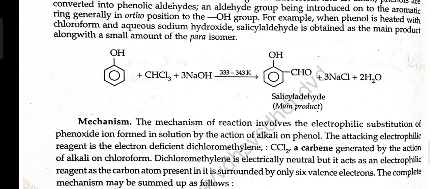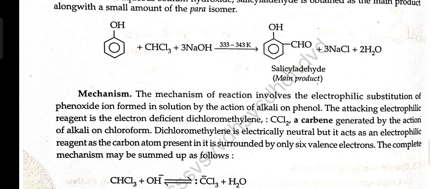Mechanism. The mechanism of the reaction involves the electrophilic substitution of a phenoxide ion formed in solution by the action of alkali on phenols. The attacking electrophilic reagent is the electron-deficient dichlorocarbene, CCl2, generated by the action of alkali on chloroform. Dichlorocarbene is electrically neutral, but it acts as an electrophilic reagent as the carbon atom present in it is surrounded by only 6 valence electrons. The complete mechanism may be summed up as follows.